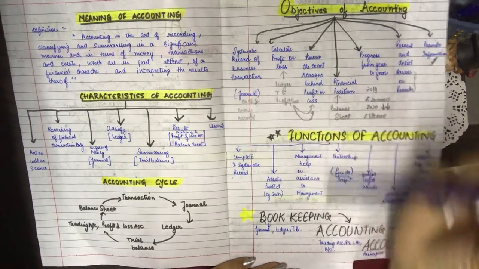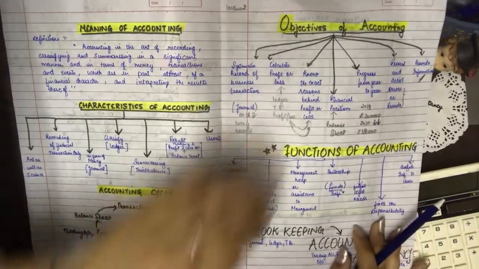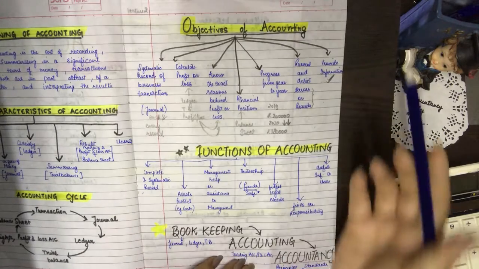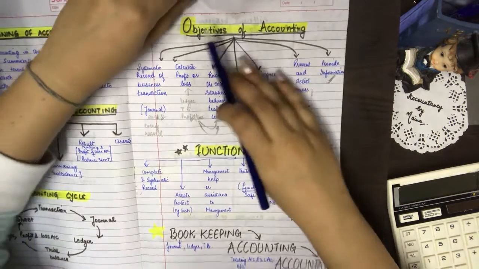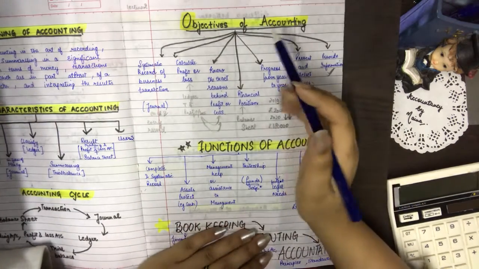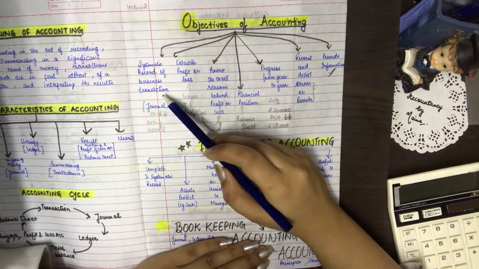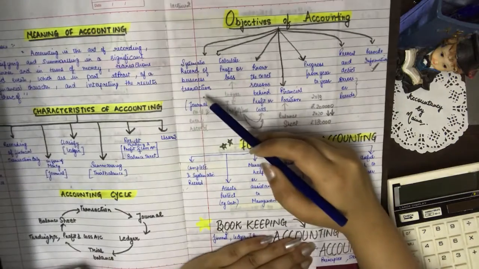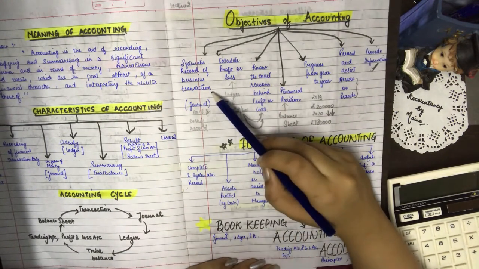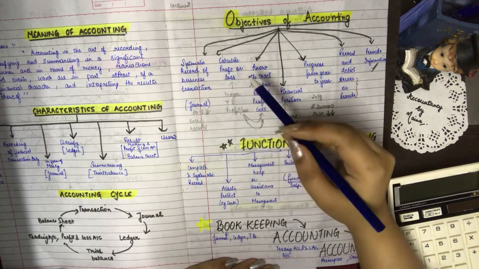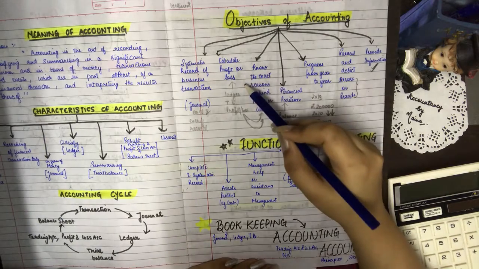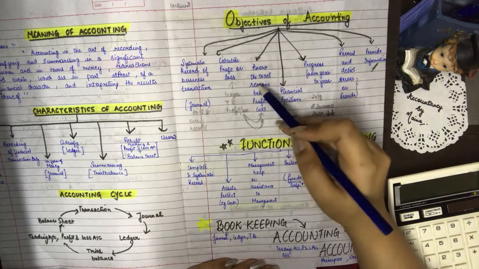Done? Then the next thing of this chapter is the objectives of accounting. What are the objectives of accounting? Why are we doing the accounting? So first is accounting is a systematic record of each and every transaction. So yes, accounting is a systematic record. That is why we make journal. We record every transaction. Then it helps us to calculate the profit and loss, and it helps us to know the reason behind such profit and loss.